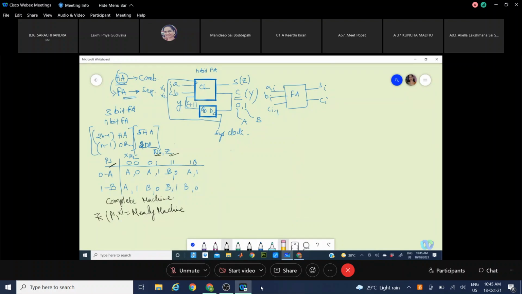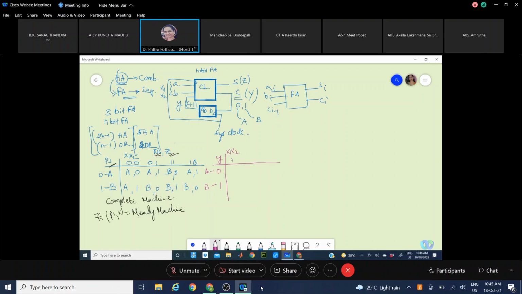Any doubt? Okay, here two states are there. So, how many state variables are needed? One is enough. Y is 1. Okay, only Y is enough. So, Y is 0 or Y is 1. This indicates state A and this indicates state B.